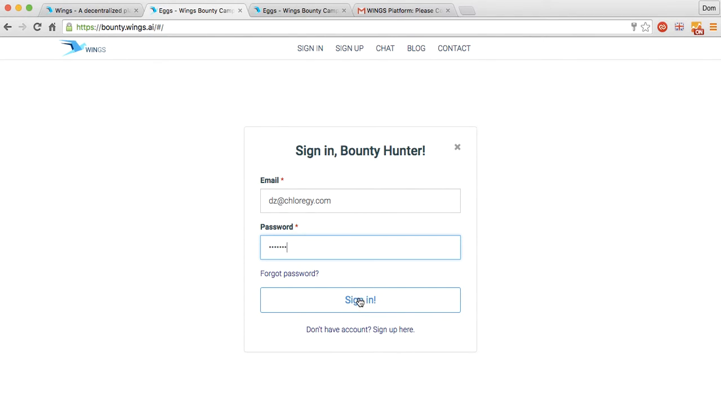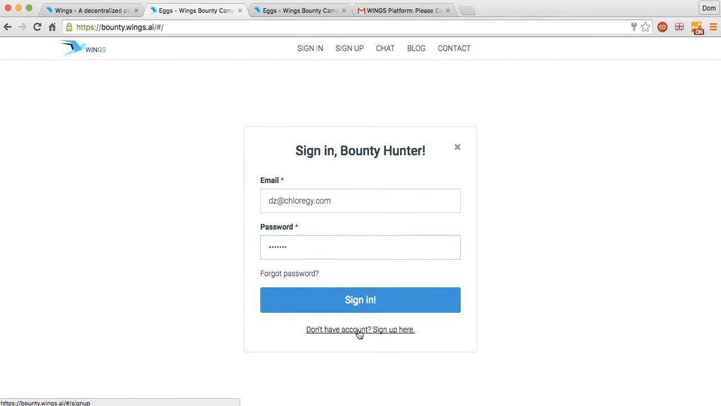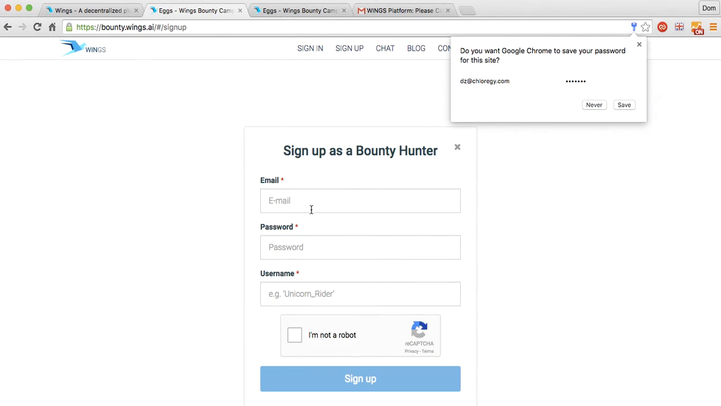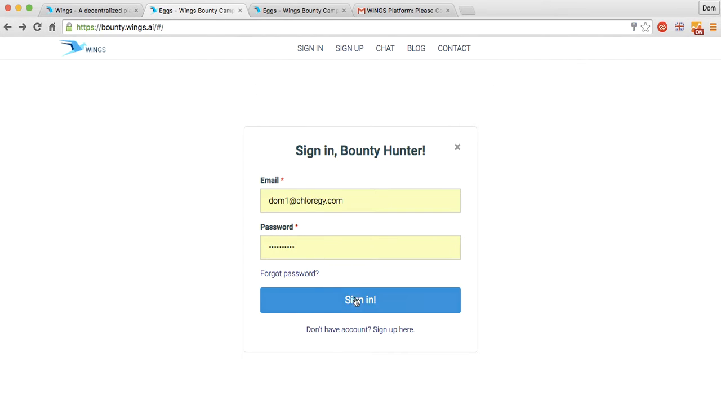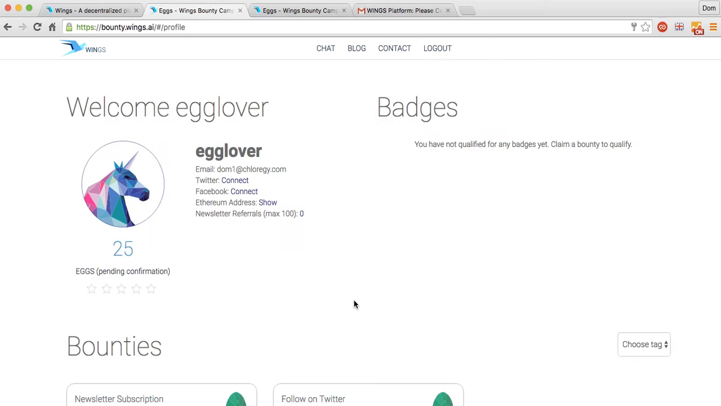Now, alternatively, if you do not have Telegram and you don't want to chat with the bot, which will have extra capabilities in the coming future, you can sign up here, right? You can come in here and basically put in your email, your password, pick your username, I'm not a robot, and sign up. But we've already done that, so we don't need to do that. And I'm going to sign in.